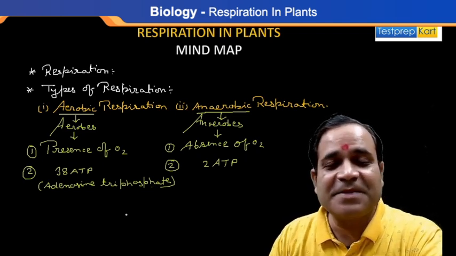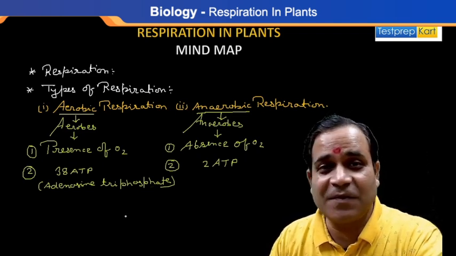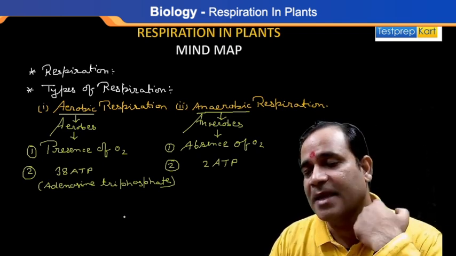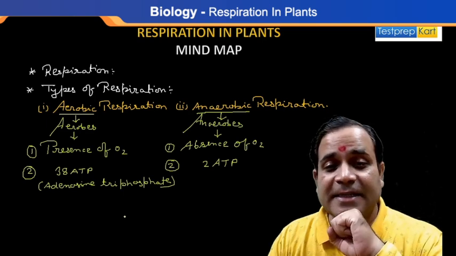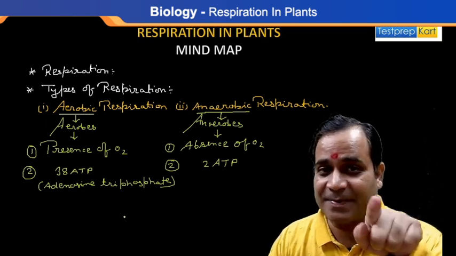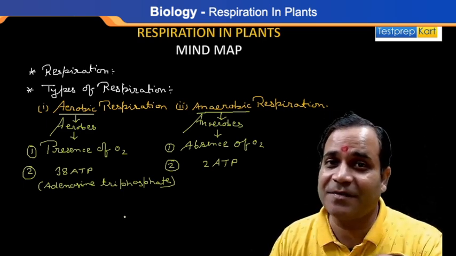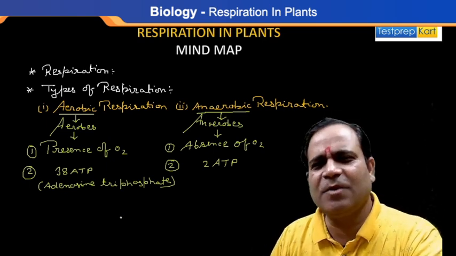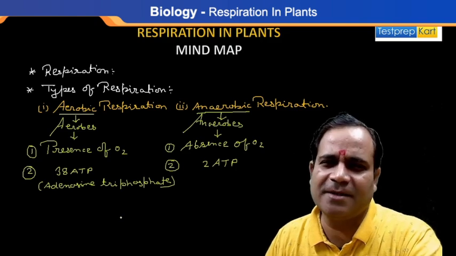So the respiration term is clear. Types of respiration: two. One is aerobic, the second is anaerobic. Now the question is, the topic is respiration in plants, so what should we know here? In plants. So here I am going to tell you how plants respire.